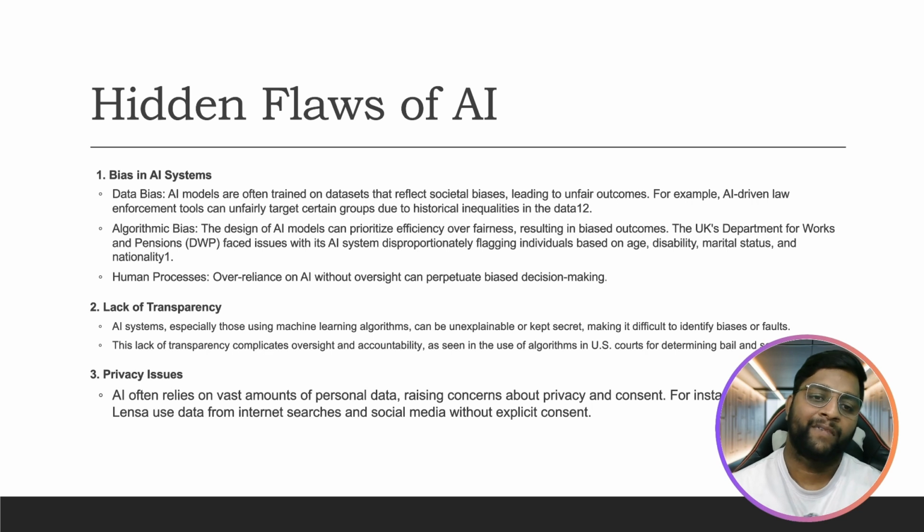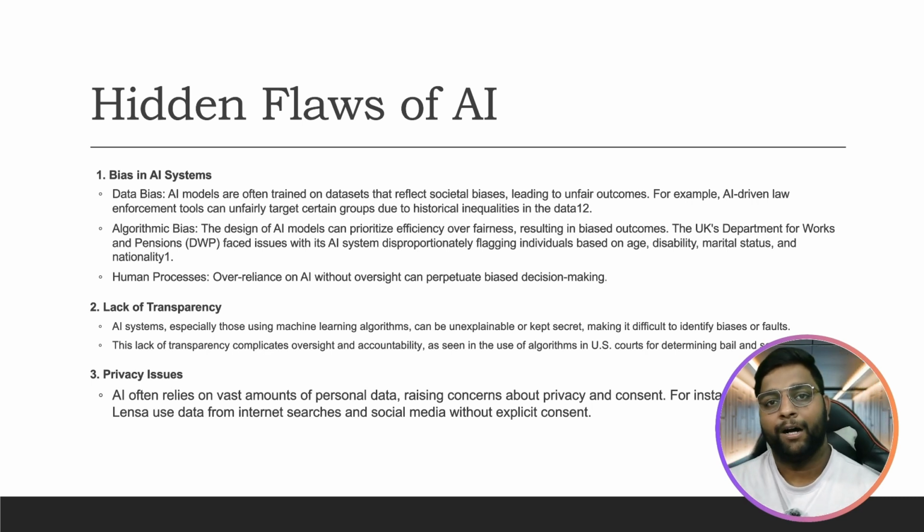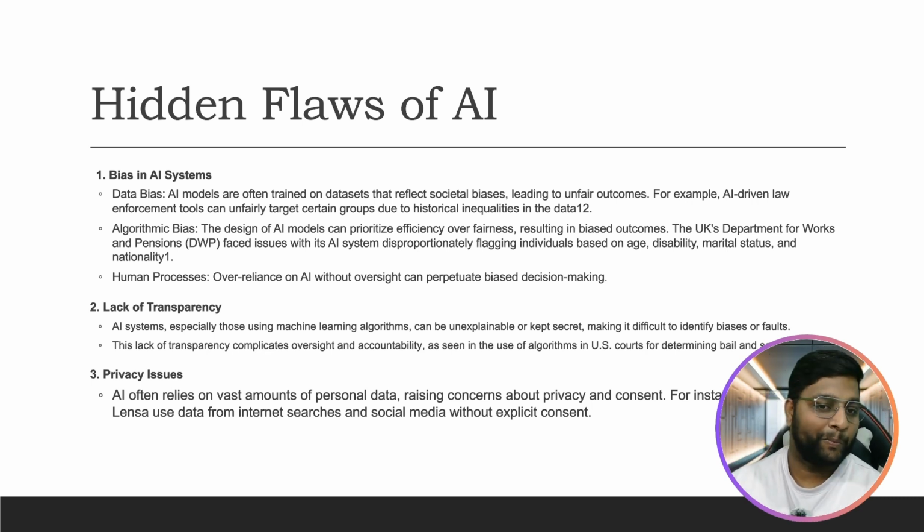Privacy issues. AI often relies on vast amounts of personal data, raising concerns about privacy and consent. For instance, an AI model like Lena uses data from internet searches and social media without explicit consent. Obviously, after AI came into our lives, there is no privacy at all, frankly.